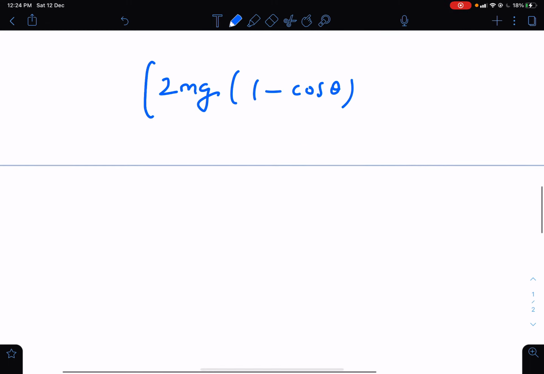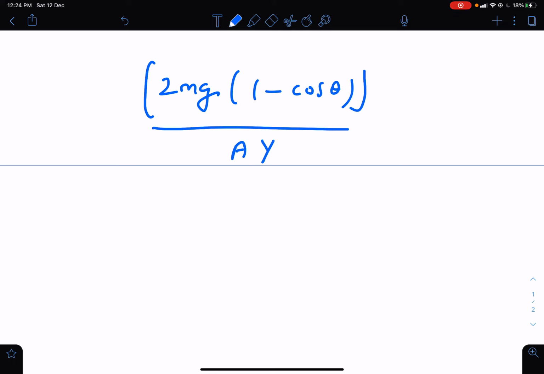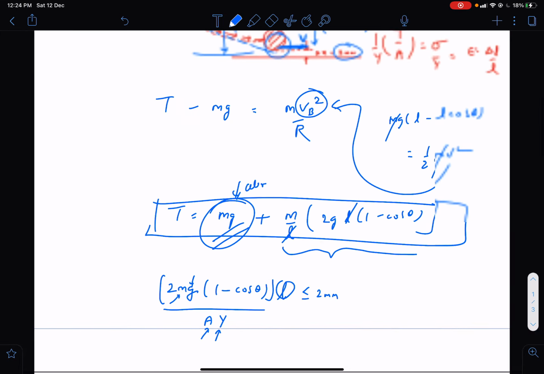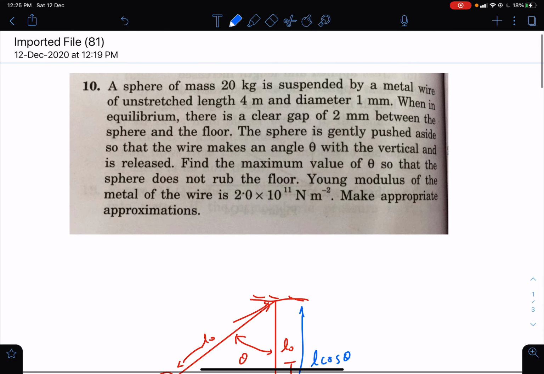So this extra tension divided by A will give you extra stress, divided by Y to get the extra strain. Into this length you get the extra elongation, and the extra elongation should not exceed 2 millimeter. So you should say that this thing should be less than or equal to 2 millimeter. Mass is given, area given, Y given, g given, L given. So you can find out the theta from this value. Everything is given actually.